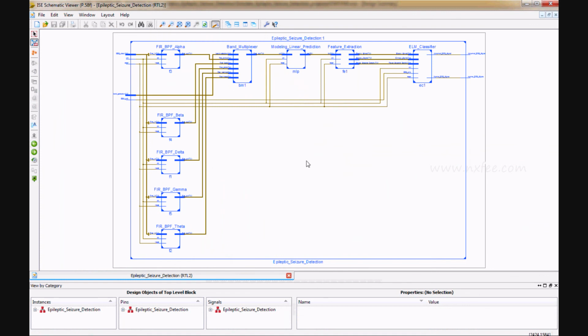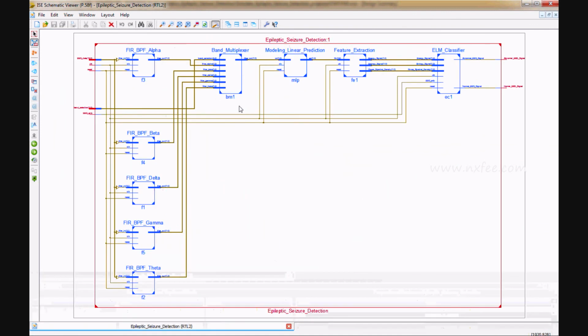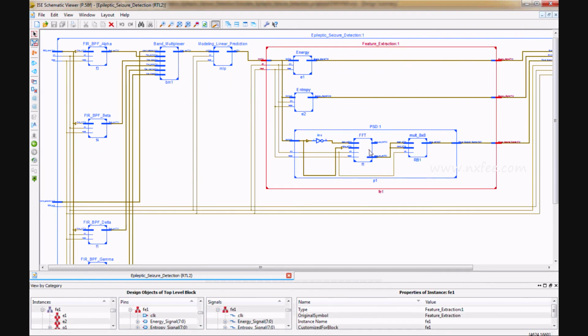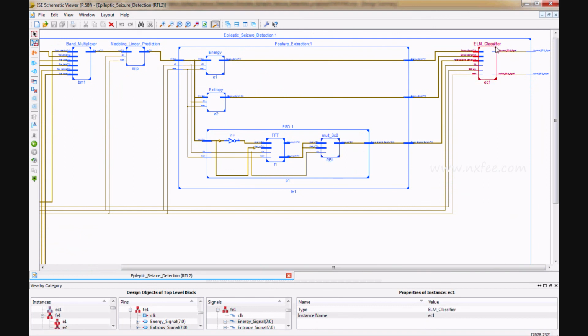After the filter part come the band multiplexers, modeling linear predictions and feature extractions. In the feature extractions you can analyze the energy, entropy and PSD method. In the PSD method you can analyze the FFT part and multiplication part, and this is the ELM classification part.